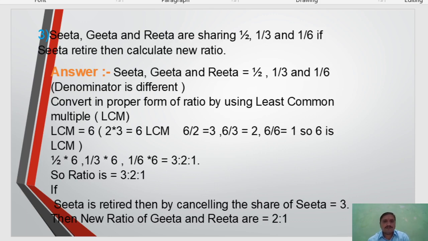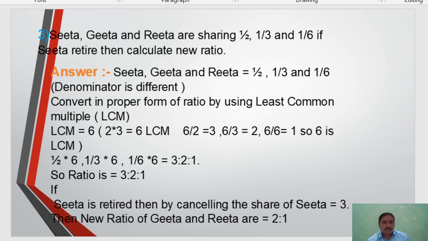If we take 6 as LCM, then 6 divided by 2 gives 3, 6 divided by 3 gives 2, and 6 divided by 6 gives 1. It means 6 is the smallest unit which is divisible by 2, 3 and 6. So the LCM is equal to 6. Now multiply each and every amount for the same denominator.